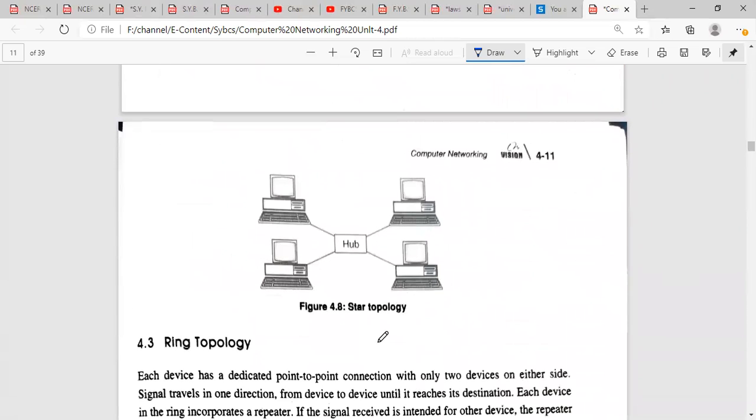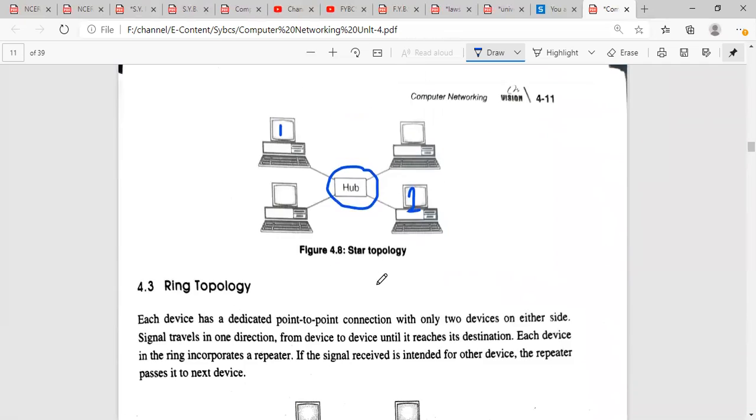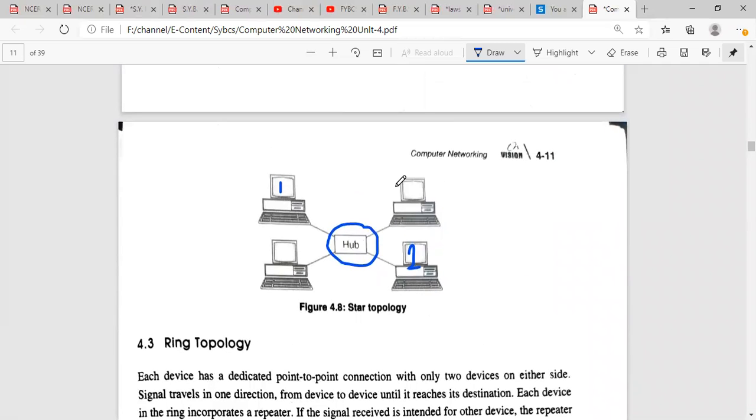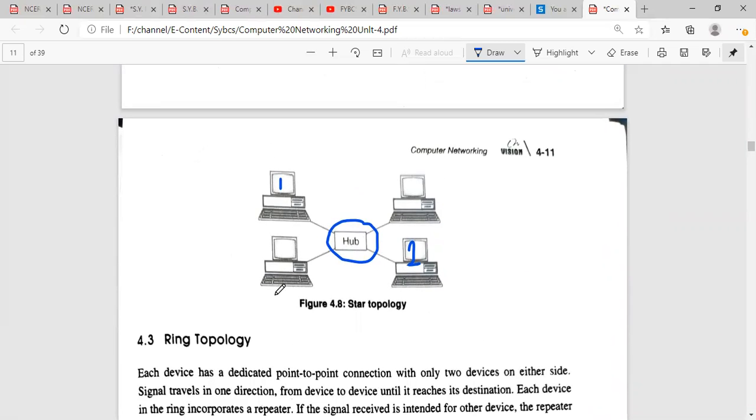This is the diagram of the star topology. This is a central controller, and that is called a hub. There are a number of devices which are connected to the hub. Now, if I want to send information from computer 1 to computer 2, I need to send that information to the hub, and the hub will transmit that information to the second computer. Likewise, there is no direct communication between the devices which are connected in a network.